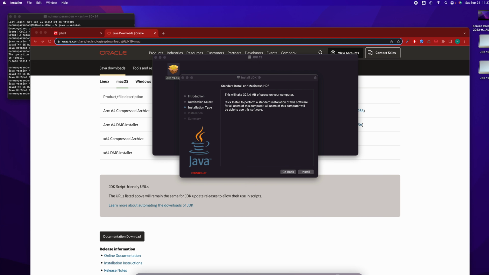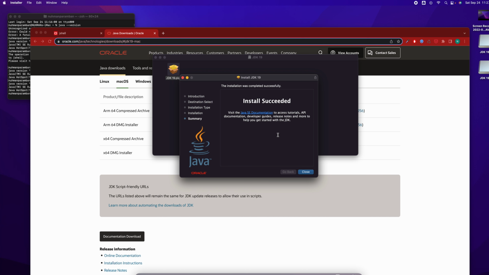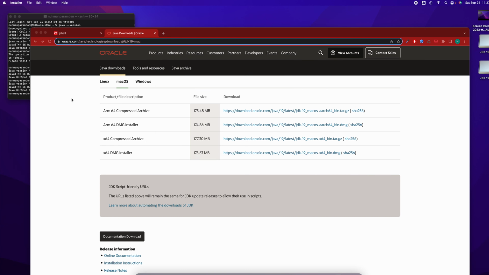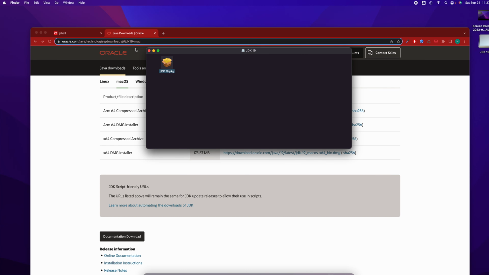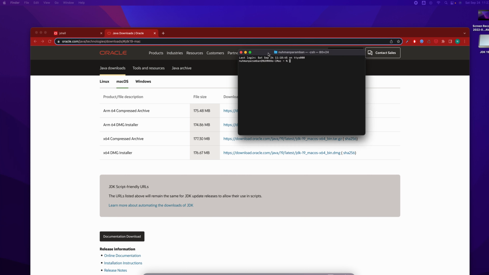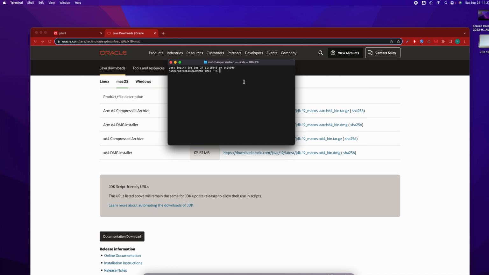Okay, it's installing, and after installation I'm going to move the installer to trash. Here I need to open the terminal again. I'm going to type jshell. I don't know if this command is directly available here.